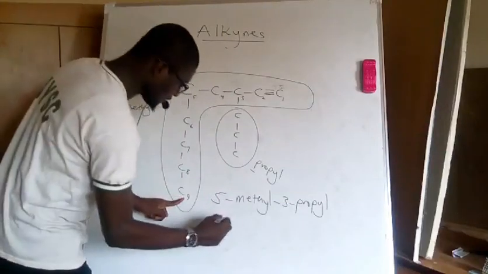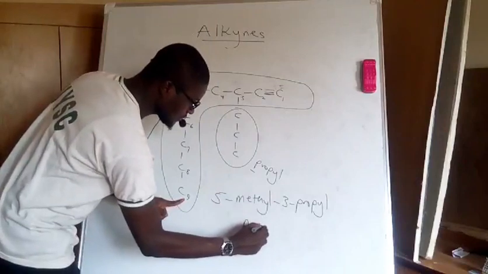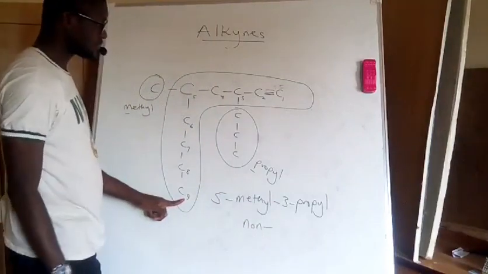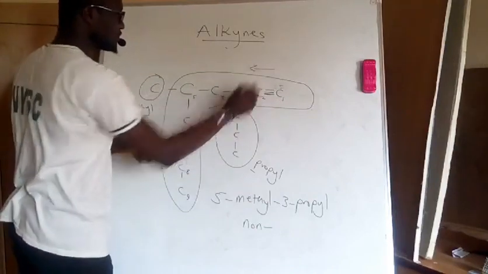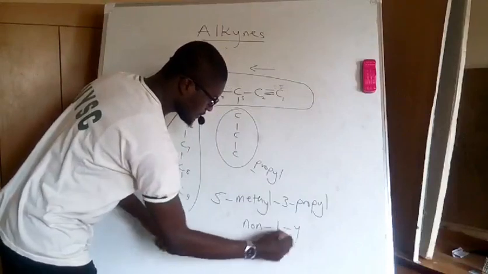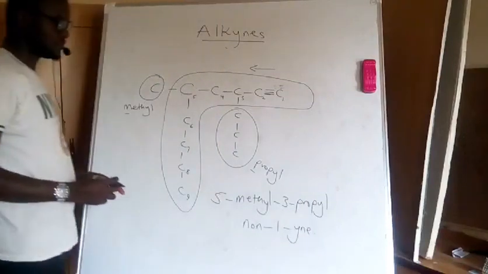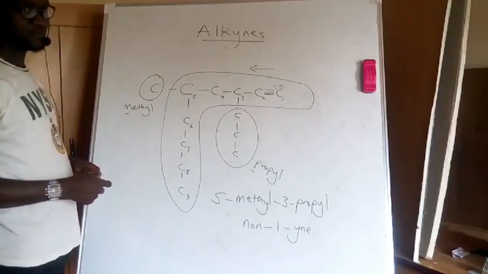So this is non, I'll say non. Then I put the position of my functional group, carbon 1, if I'm going in this direction. So it's non-1-yne. Non-1-yne. So this is how we name a multi-branched compound.